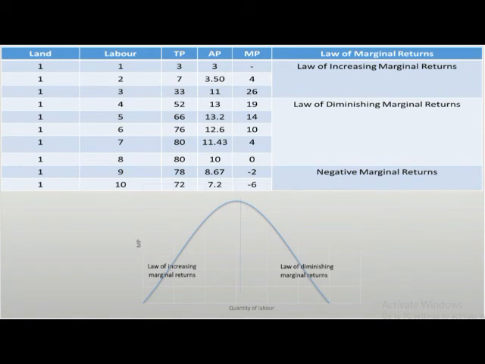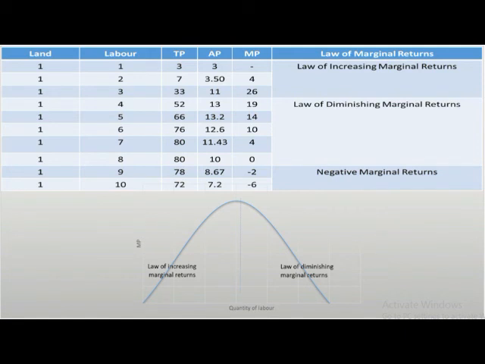Average product can be calculated by dividing total product by the variable input, that is the labor. From the second row, by dividing 3 by 1, we get 3 as the average product. For the marginal product, the formula is the difference in total product divided by the difference in variable input. At the third row, the difference for total product is 4 while the difference for variable input is 1. By dividing 4 by 1, we get 4 as the marginal product.